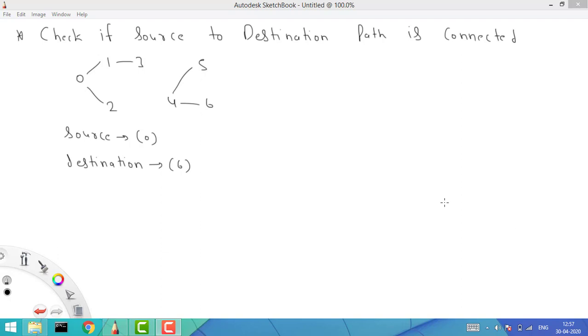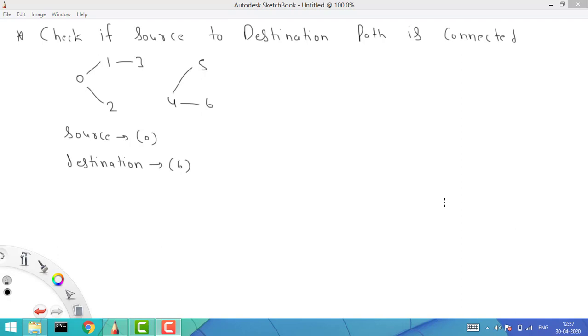So basically we are given a graph here and we are given one source and one destination. Now we need to check whether it is possible to start from the source and reach the destination. So basically we need to find out whether the path from source to destination is connected or not. And if it is connected, then there will be a path, otherwise there will not be a path, right? So in this question we'll see about the undirected graph.